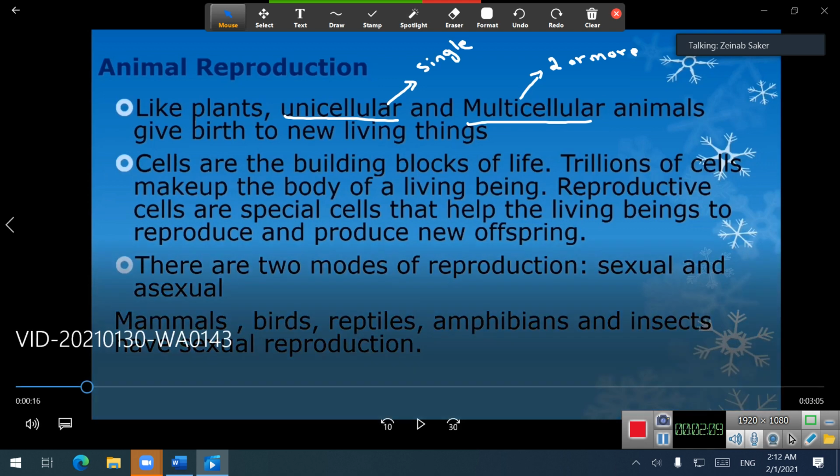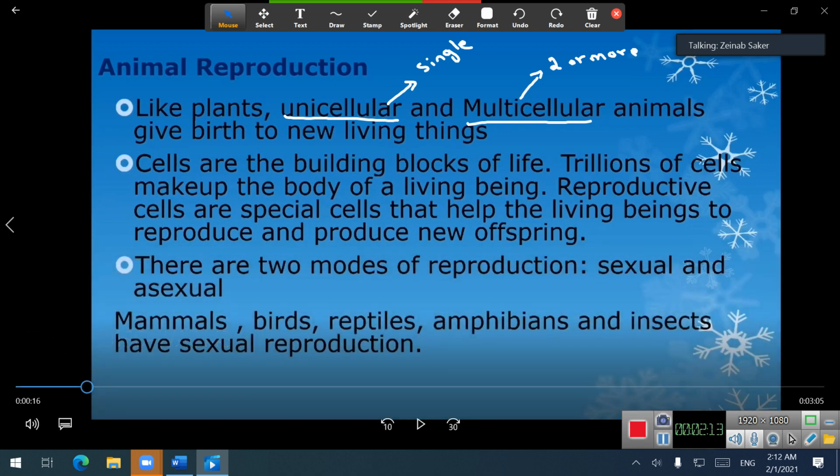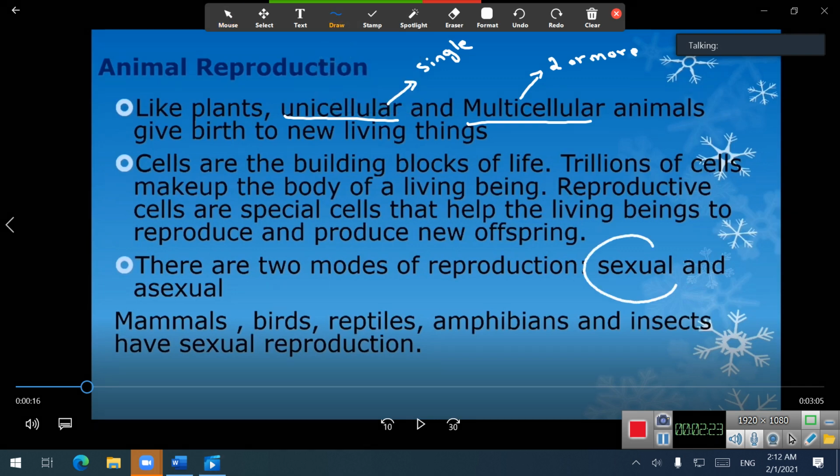The word reproduce means to produce new offspring. There are two modes of reproduction: sexual reproduction and asexual reproduction. So, as in plants, we have two modes of reproduction: sexual and asexual.